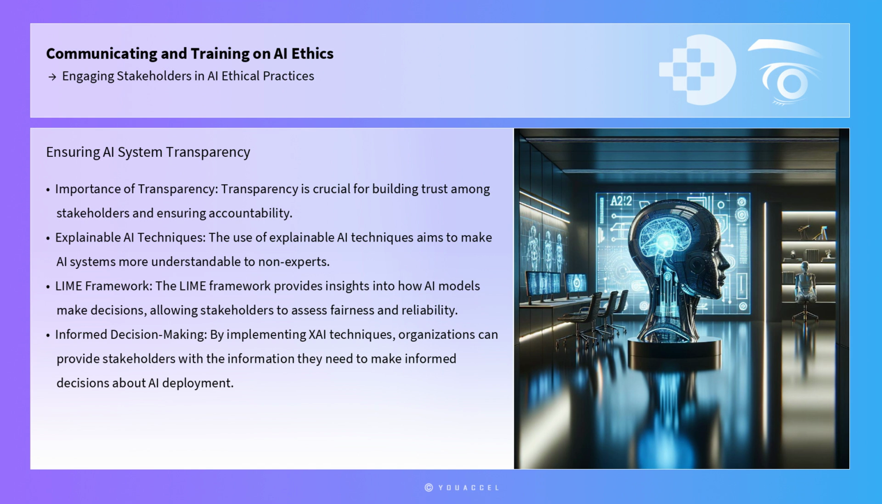Transparency is crucial for building trust among stakeholders and ensuring accountability. A practical approach to enhancing transparency is the use of explainable AI techniques, which aim to make AI systems more understandable to non-experts. For instance, the LIME framework provides insights into how AI models make decisions, allowing stakeholders to assess the fairness and reliability of these systems. By implementing XAI techniques, organizations can provide stakeholders with the information they need to make informed decisions about AI deployment.